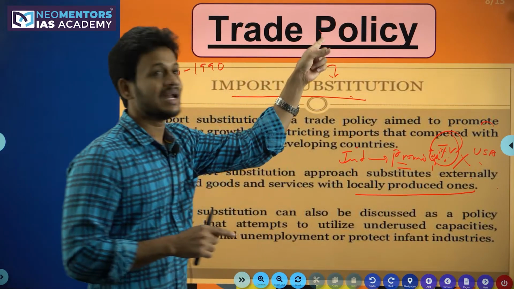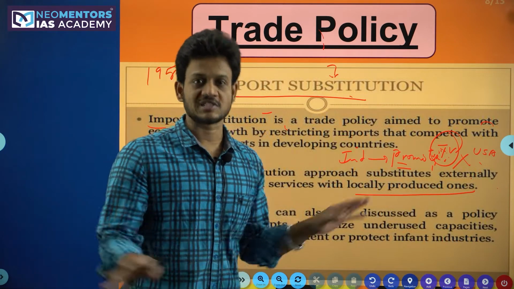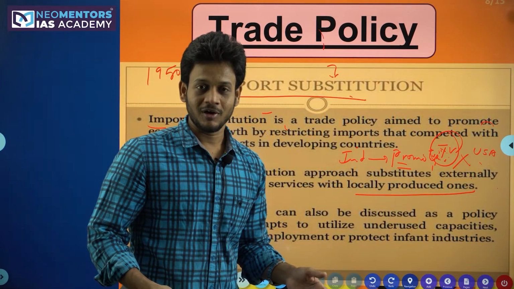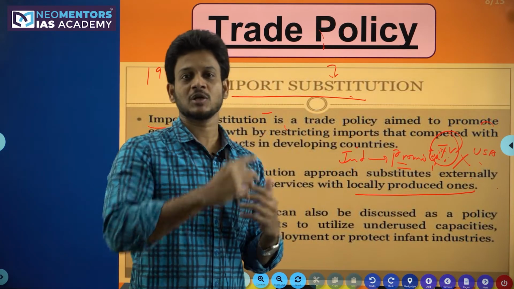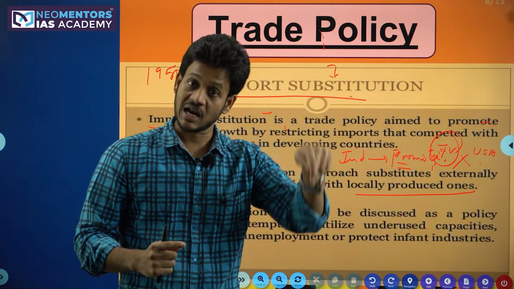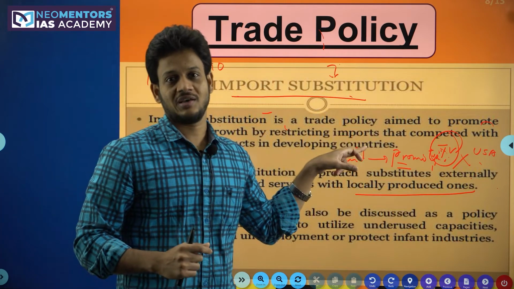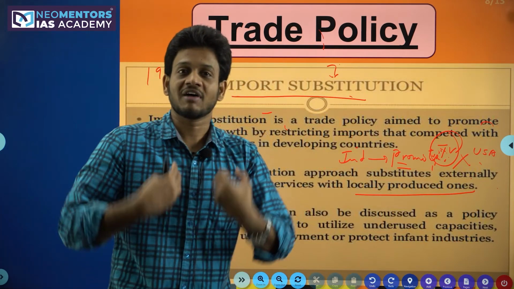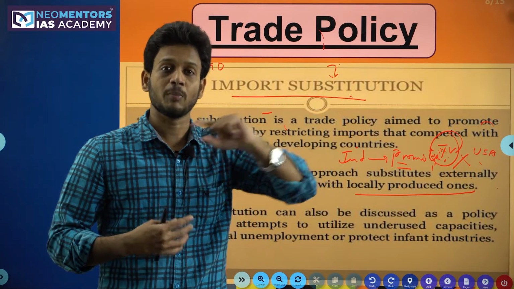Why? Because we never allowed competitiveness. If there is no second ranker, there is no first ranker. Isn't it so? When everybody is competing, then one final person will win. If there is only one competitor, he is first and he is last also. So because of this import substitution policy, quality products were never made in India. That is the reason why the quality deteriorated, because of lack of competition.